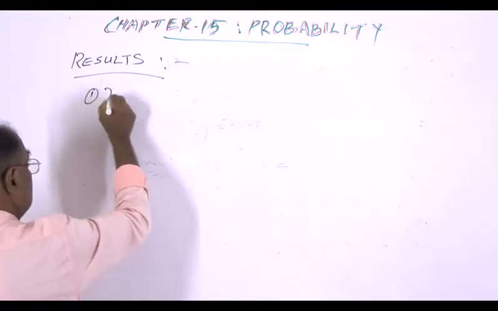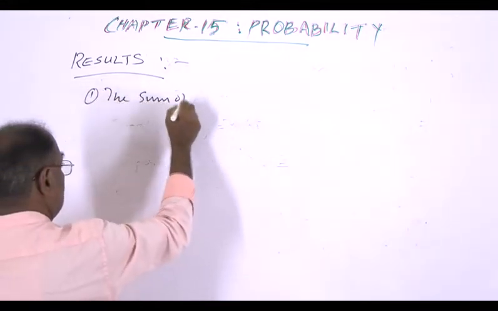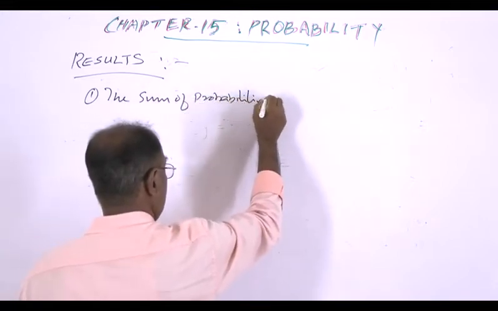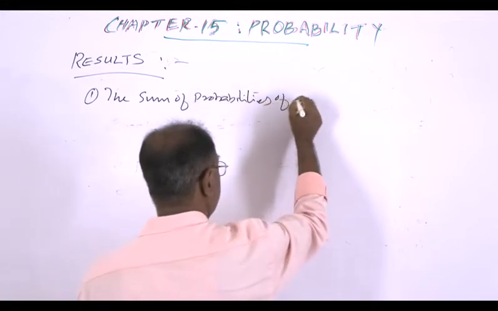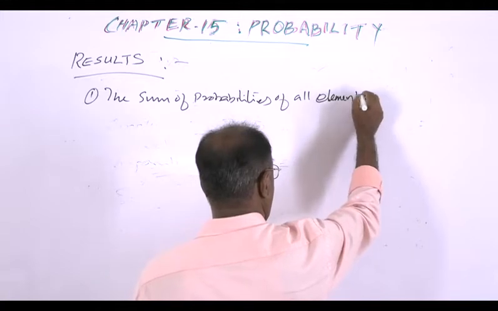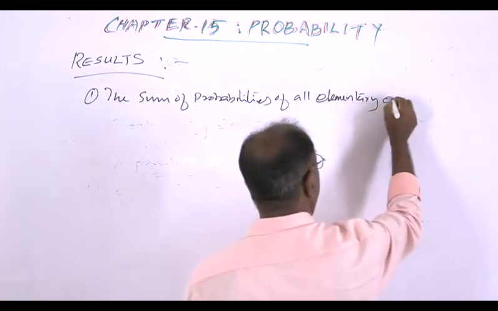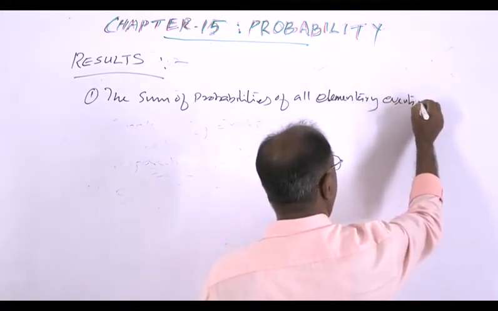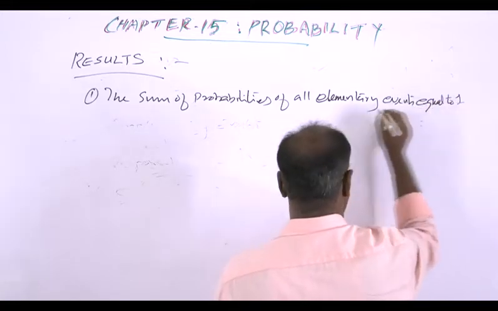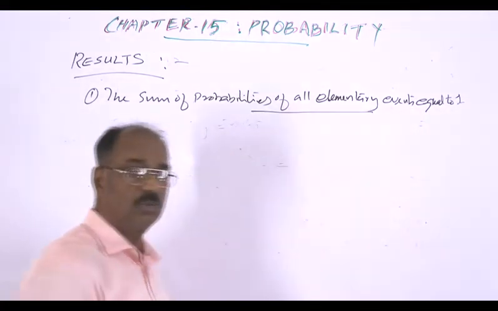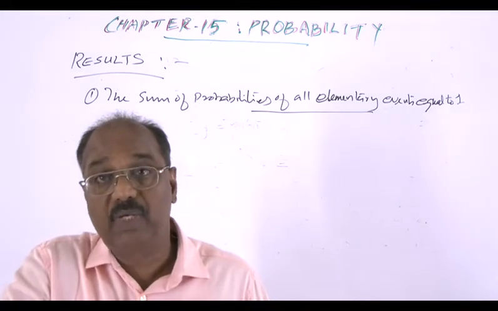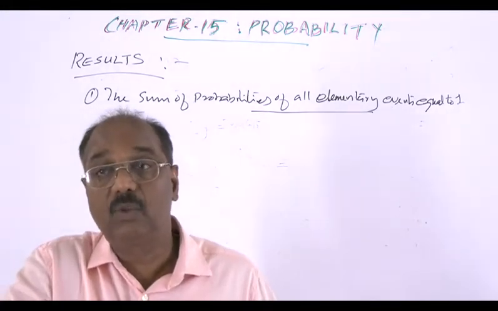First one, the sum of probabilities of all elementary events equal to 1. Sum of all probabilities of elementary events equal to 1.